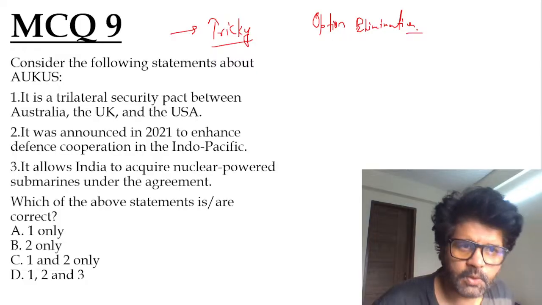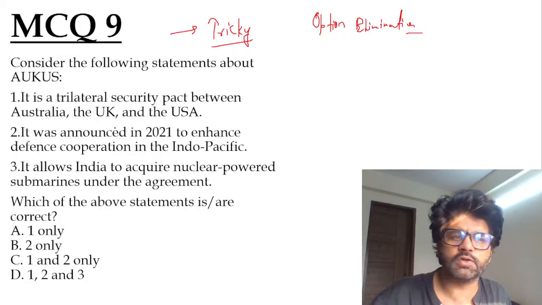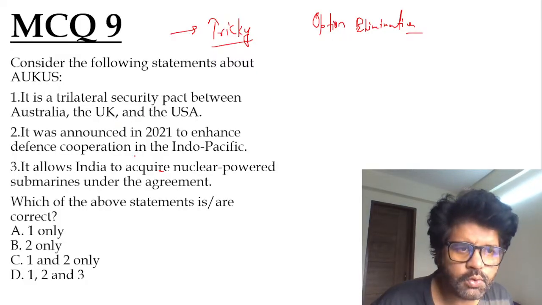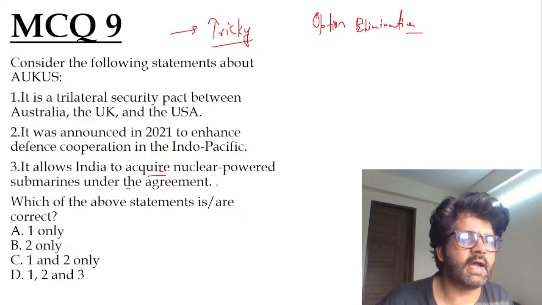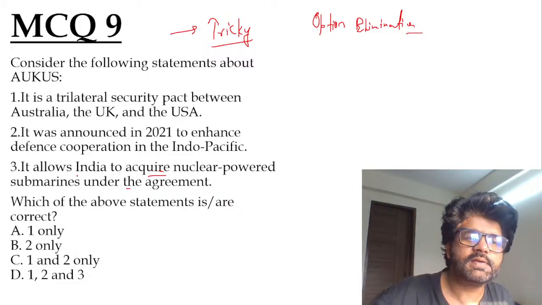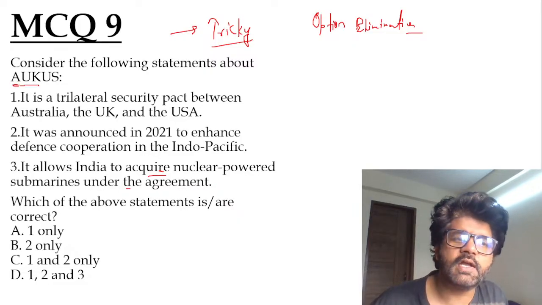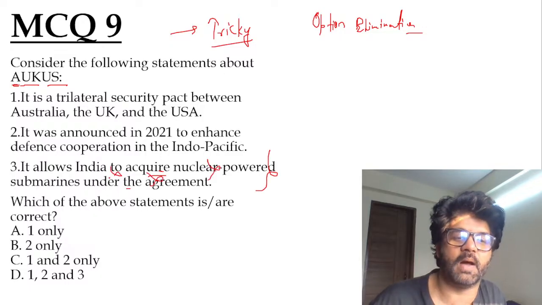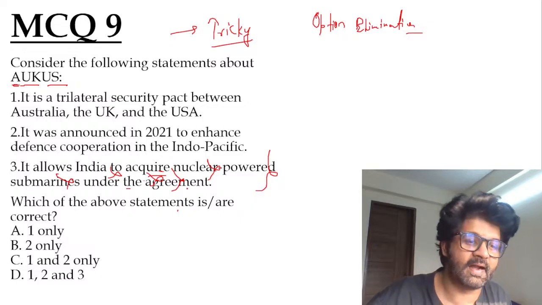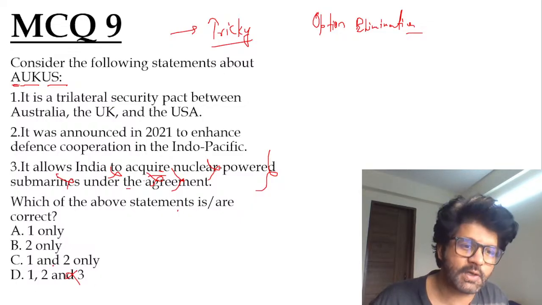Consider the following statements about AUKUS, a trilateral security pact between Australia, UK and US announced in 2021 to enhance defense cooperation, and that it allows India to acquire nuclear powered submarines under the agreement. Guys, this is about AUKUS, Australia, UK, US. Why would it allow India to acquire nuclear powered submarines under this agreement? What does AUKUS have to do with India, guys? So eliminate the third. Even then the question is tough.